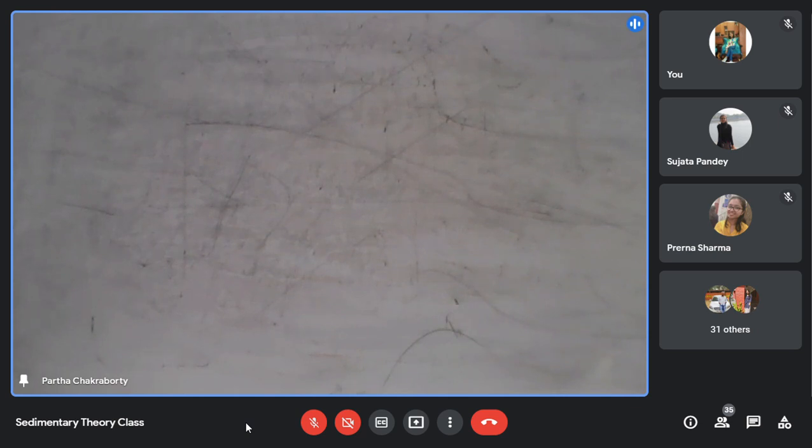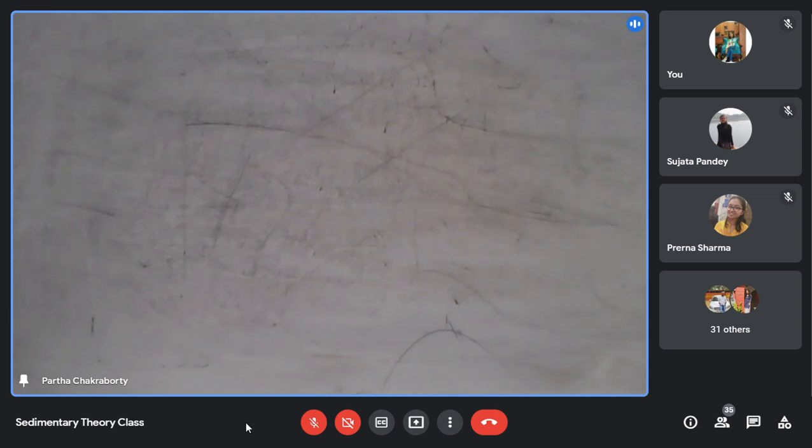If you see the modern evaporites, you do not get anhydrite. I am wrong, I'm totally wrong. You get gypsum in modern evaporites, but you do not get anhydrite in the modern evaporites.